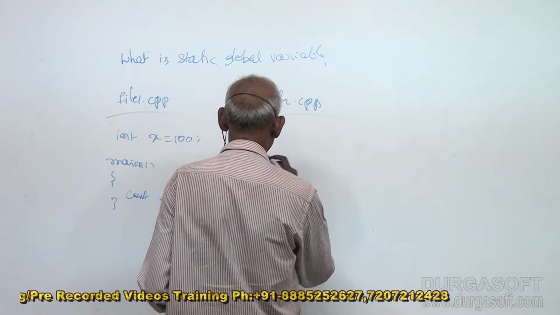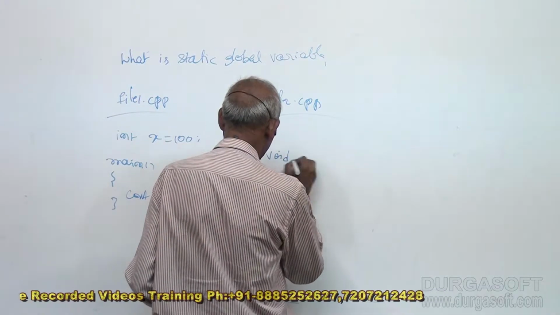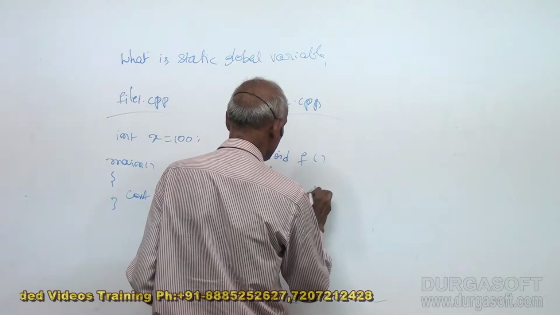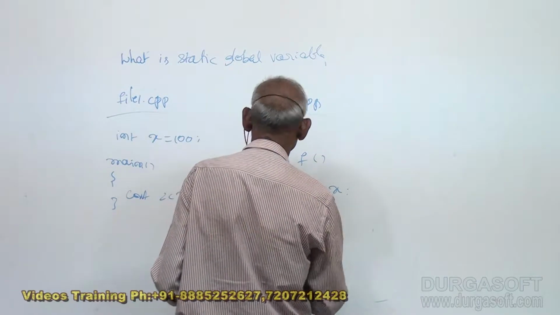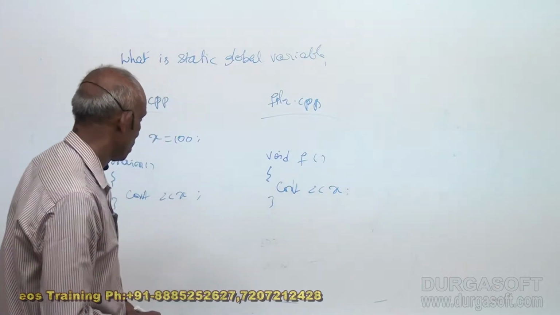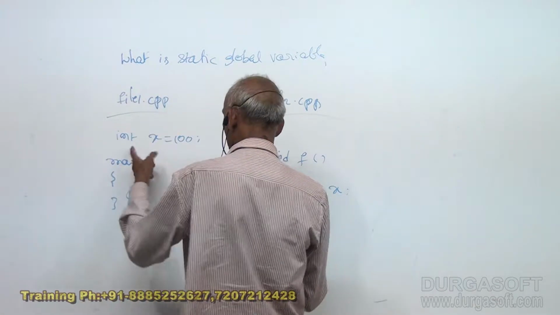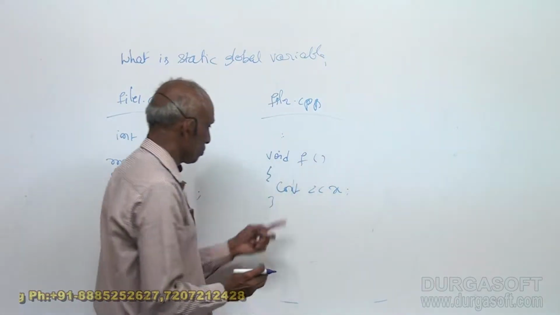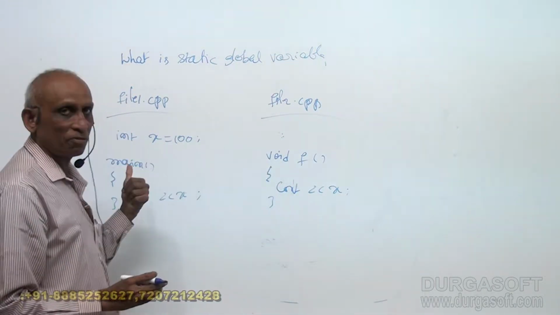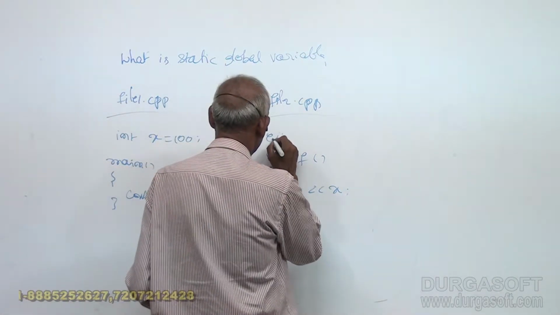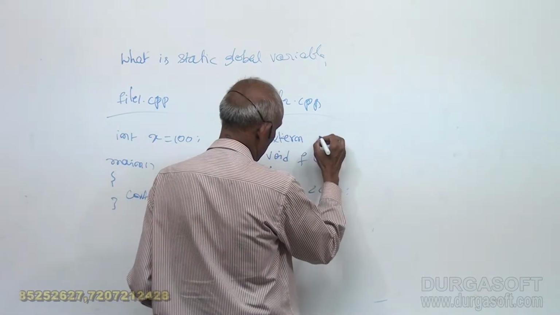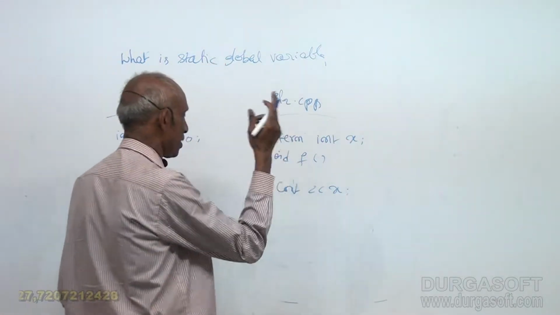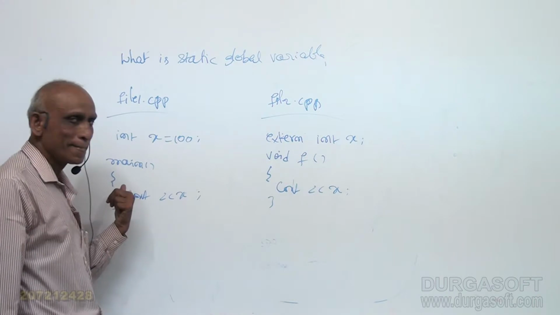So here there is a function void f which is displaying x. For that it has to specify a reference, declare it. It's not defined here. It has to declare that there is x in some other file. How does it declare? extern int x. Declaring extern int x means x is there in some other file.